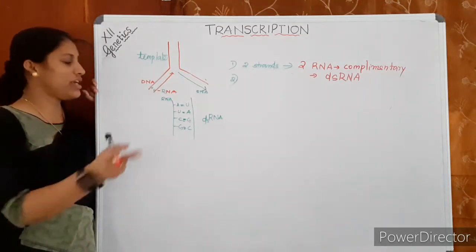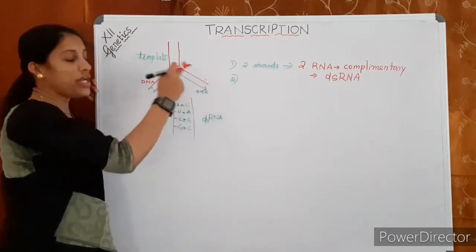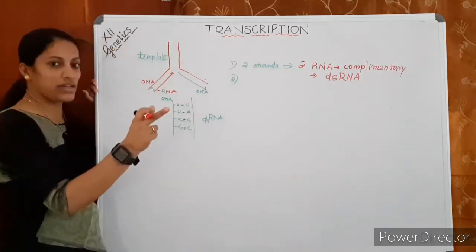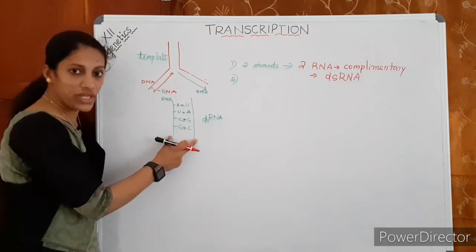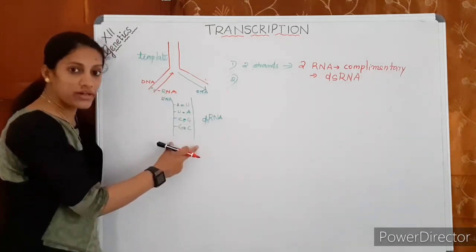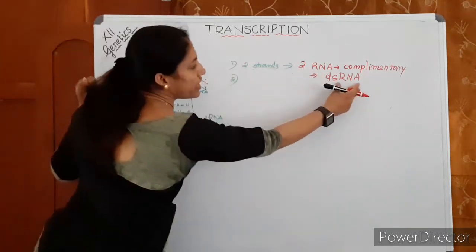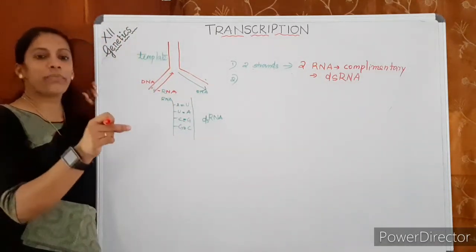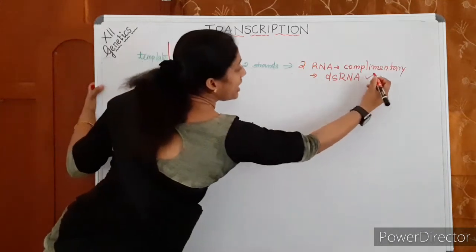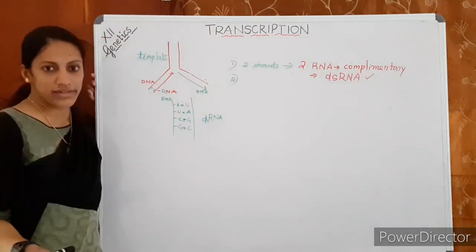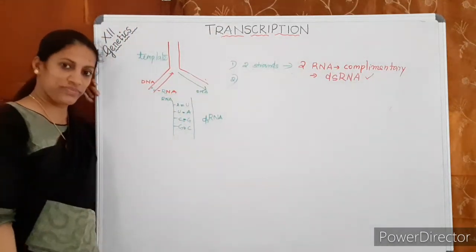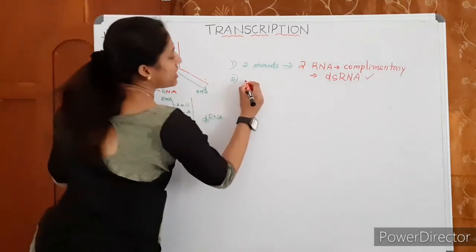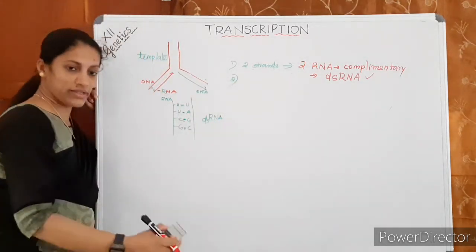What is the first reason? If both the strands are copied, it produces two different RNAs which are complementary, immediately they can pair. They pair to form a double-stranded RNA. Being complementary, they pair. Okay, then what happens? The double-stranded RNA can never be translated. No protein production. Okay, the second possible reason put forth by scientists.